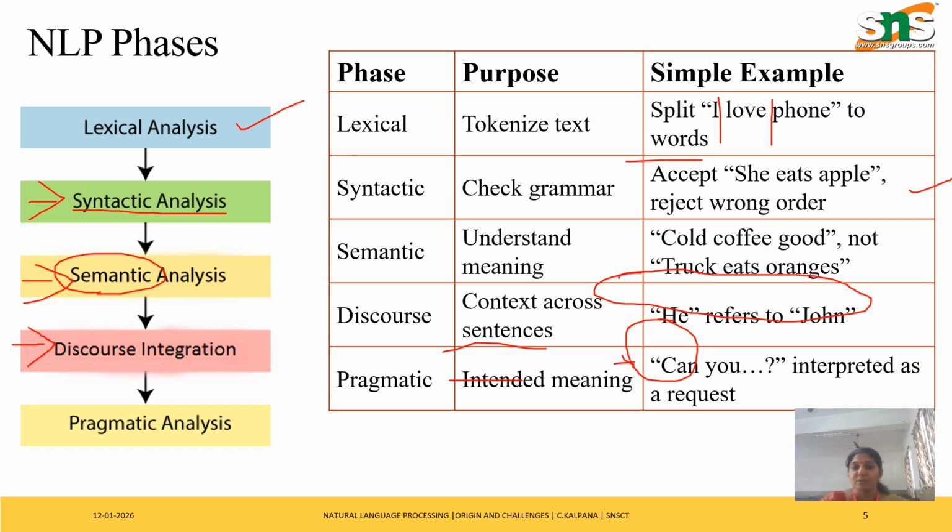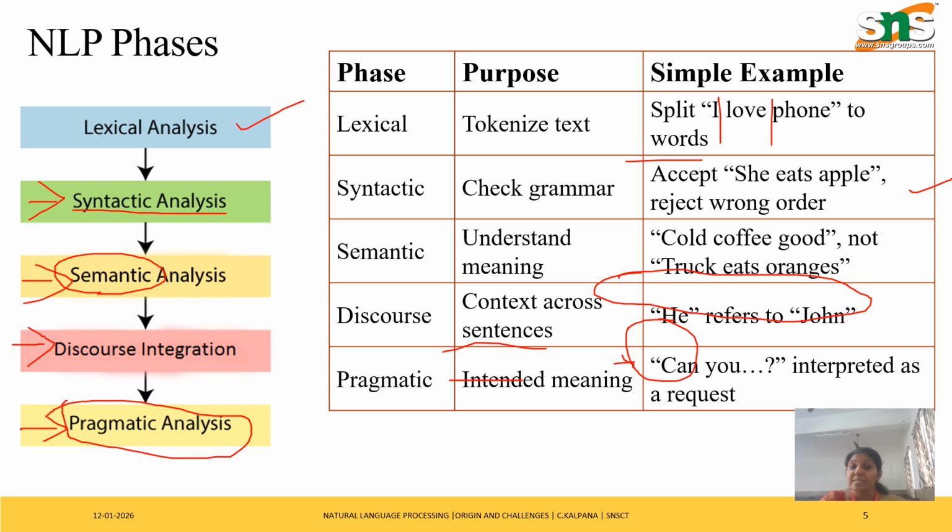And the final step is pragmatic analysis. Here we see the intended meaning of the sentence. For example, 'Can I have your pencil?' or 'Can I have some water?' If I ask in that tone, it is a request. It is not an interrogative sentence. So the system must understand interrogation as well as request, order, everything. That is pragmatic analysis, differentiating the context and intent of the sentence.